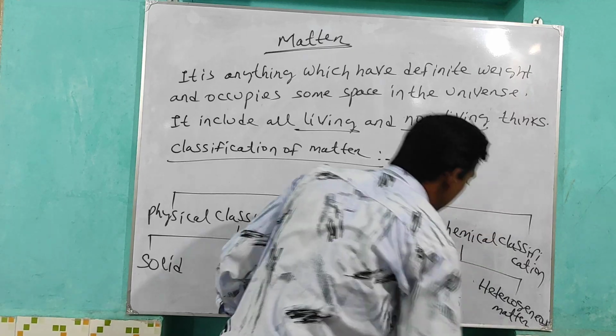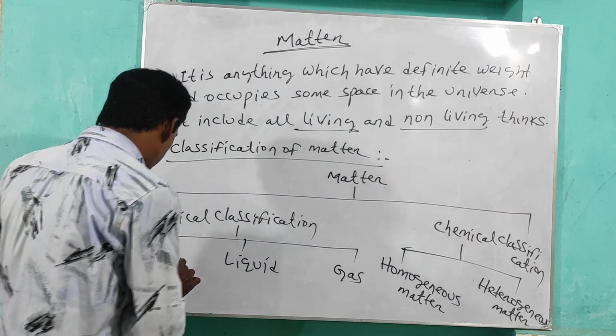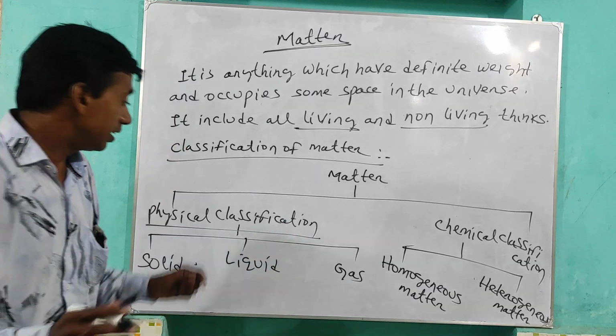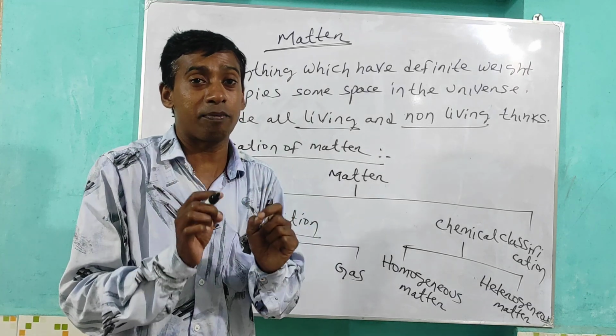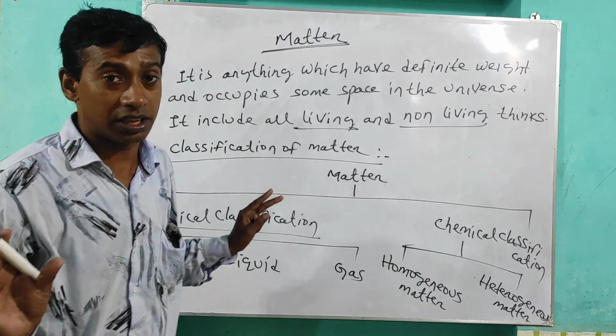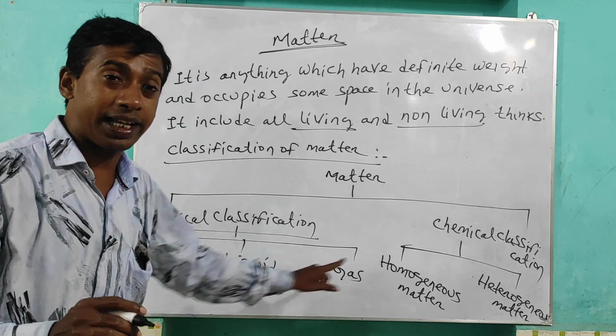First we have to study physical classification. Inside the physical classification, those things we can see and touch, it consists of three parts: solid, liquid, gas.